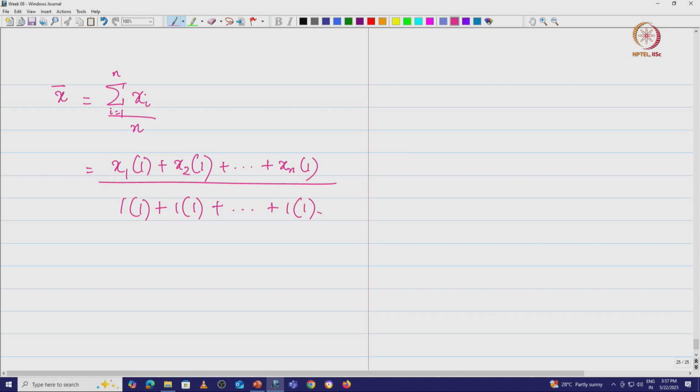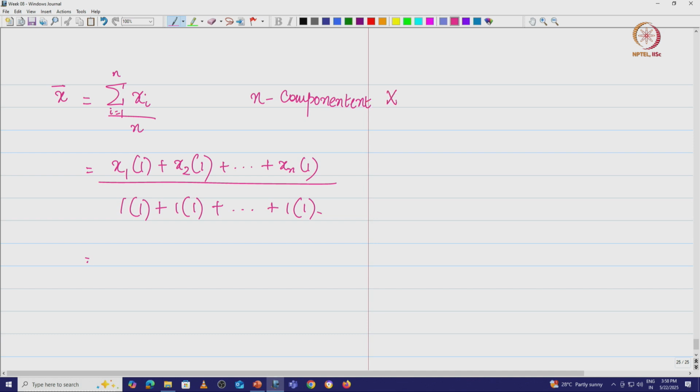So, what is interesting is, if you look at this, suppose I take this xi to be the n component data vector, which I will call x.